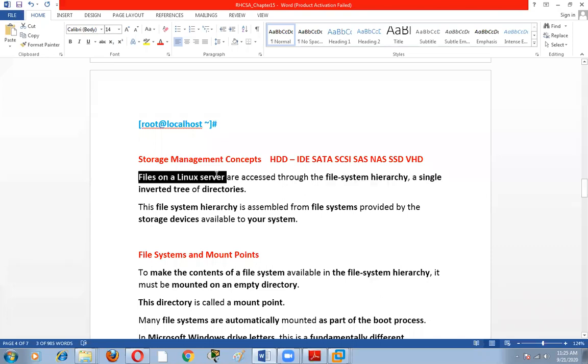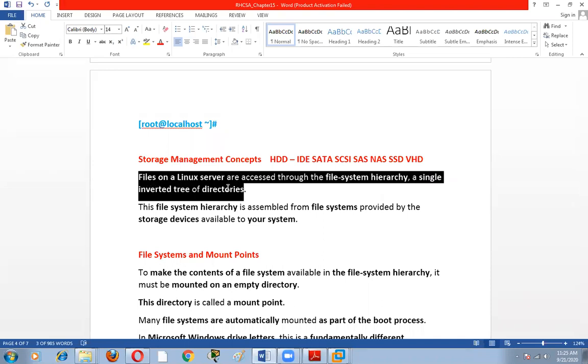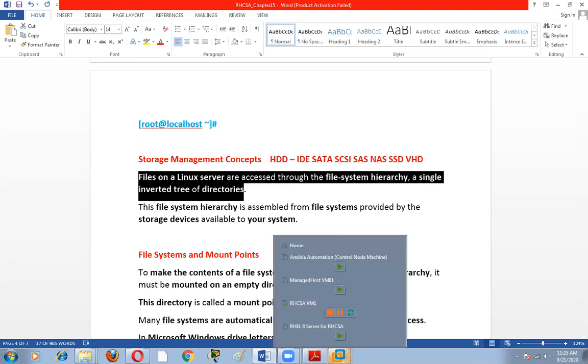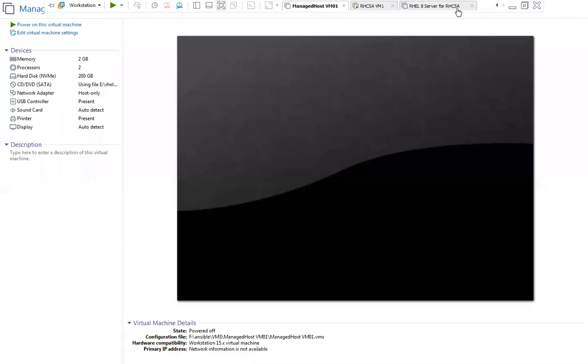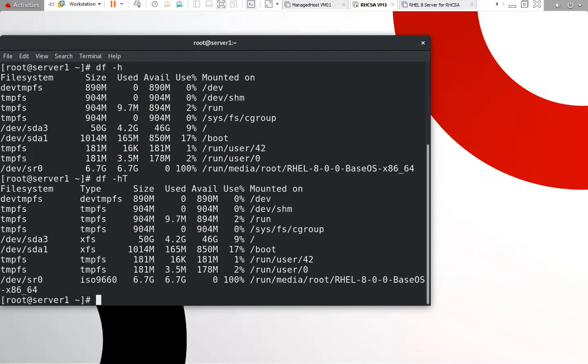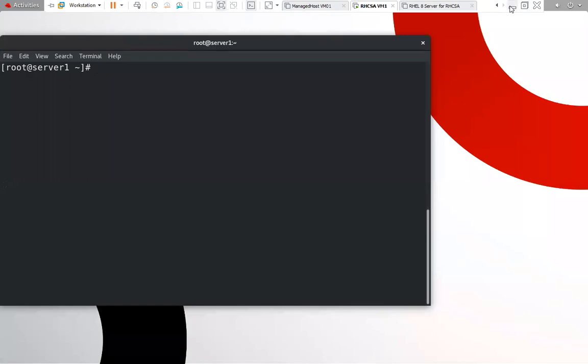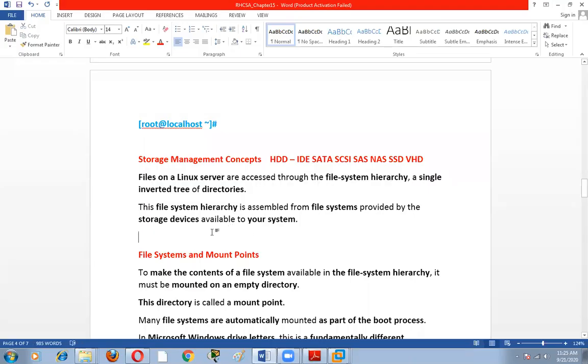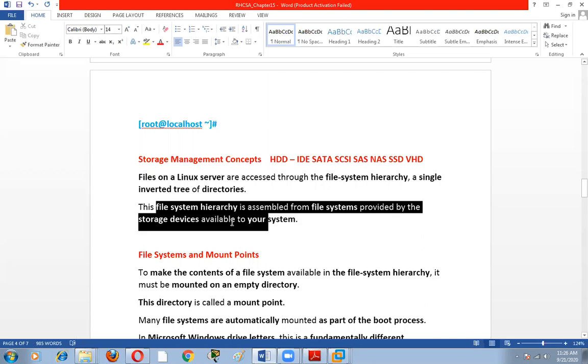Files on a Linux server are accessed through the file system hierarchy, a single inverted tree of directories. So this is a single inverted tree, and everything is stored in this tree. It's called a tree structure. The file system hierarchy is assembled from file systems provided by the storage devices available to your system.